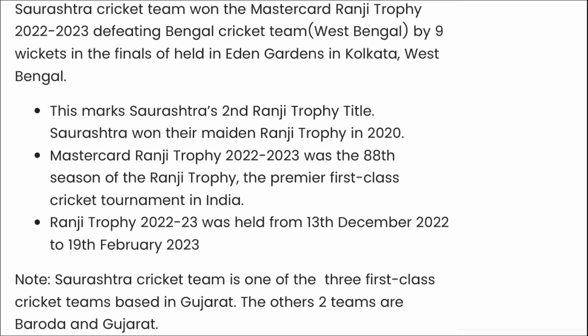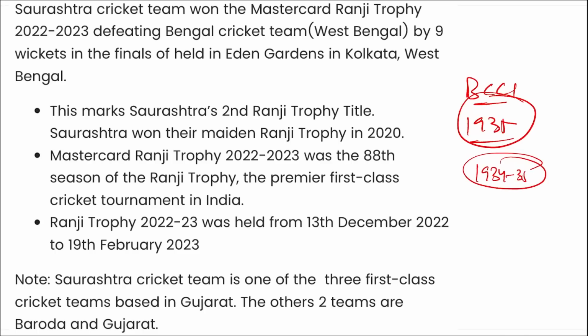Next, if we talk about Ranji Trophy, remember, Ranji Trophy was founded by BCCI in 1935. Ranji Trophy is named after one of India's first test cricketers, Ranjit Singh Ji, who played for England and Sussex. The inaugural edition of the Ranji Trophy was played in the 1934-1935 session, that was in Mumbai, Maharashtra.